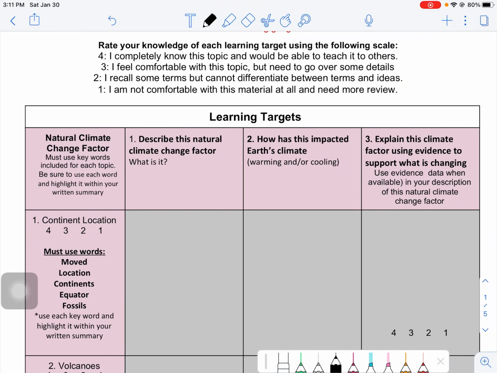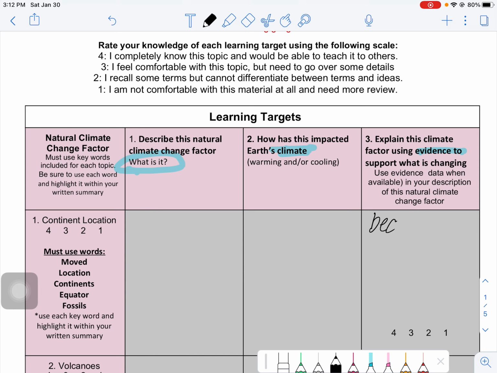Here we go, organizing and exploring learning target number 2, which is going to be volcanoes. Just a quick reminder, we're formatting it around these 3 major questions. 1, what is that change that's happening? So what are volcanoes? What do we know about them? 2, what is the impact to the Earth's climate? And finally, 3, how do we know, right? What evidence do we have?